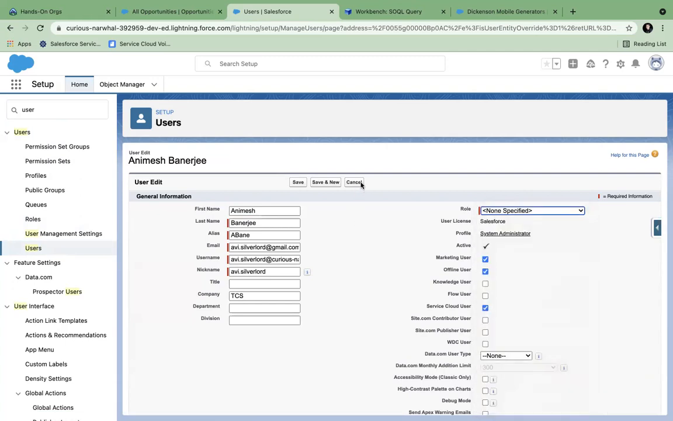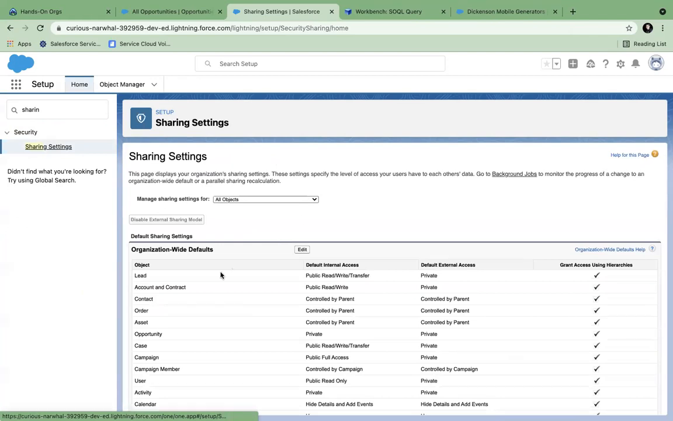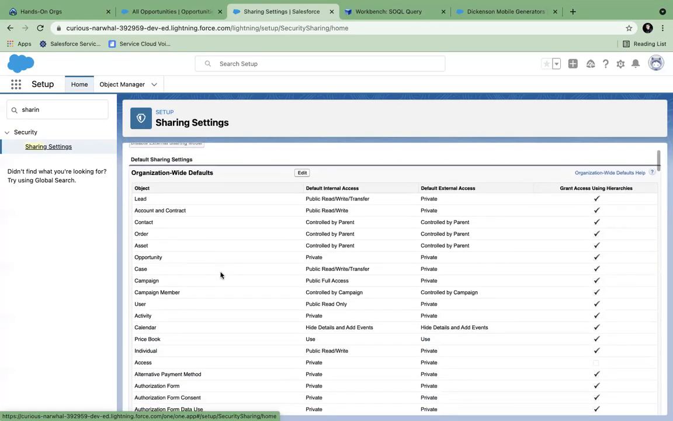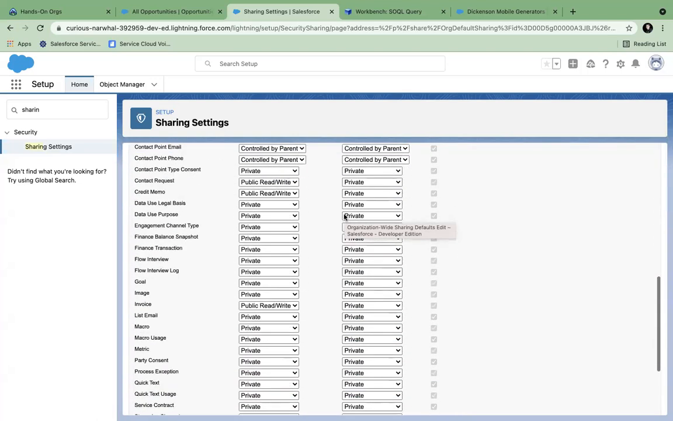Clear? But for that, I have to make sure that this role hierarchy is set up for that object. For a standard object, you cannot change role hierarchy. Role hierarchy is automatic. You cannot remove role hierarchy based sharing. But for a custom object, you can choose not to share via role hierarchy.